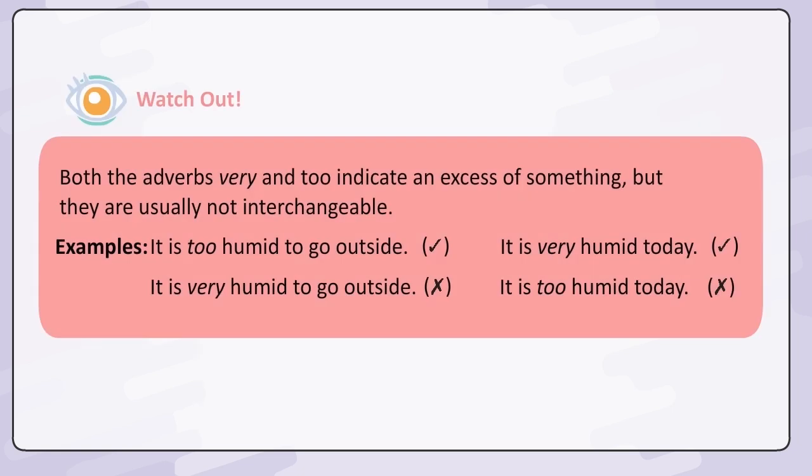Watch out. Both the adverbs very and too indicate an excess of something, but they are usually not interchangeable. Examples: it is too humid to go outside. Correct. It is very humid to go outside. Wrong. It is very humid today. Correct. It is too humid today. Wrong.